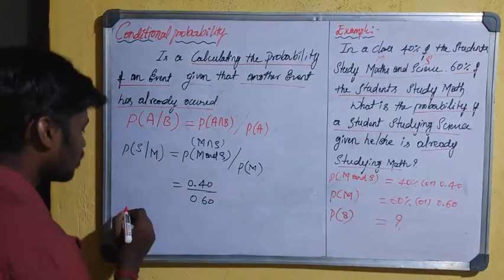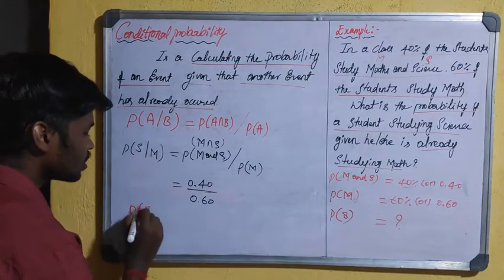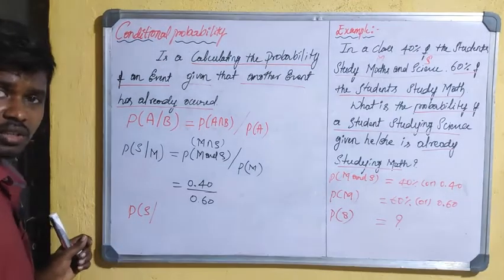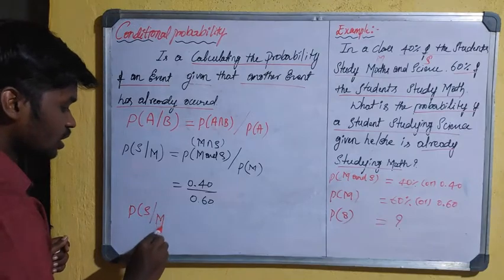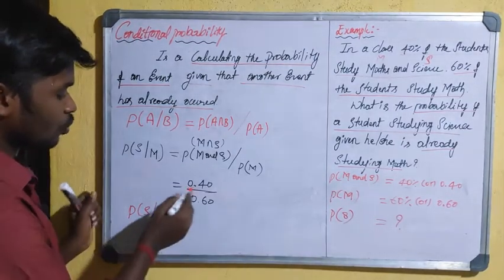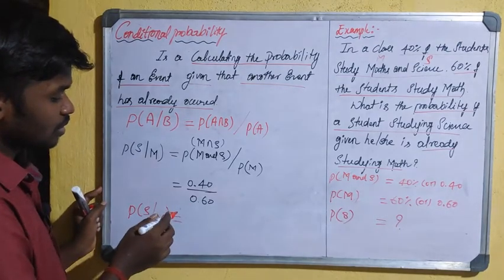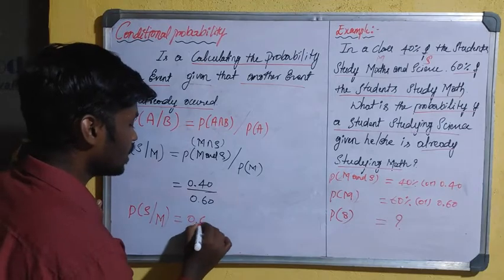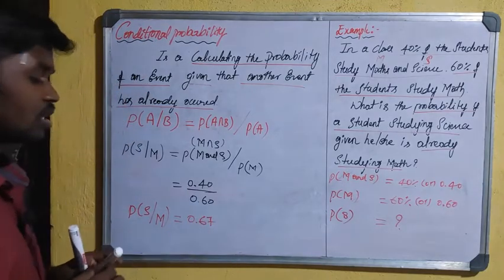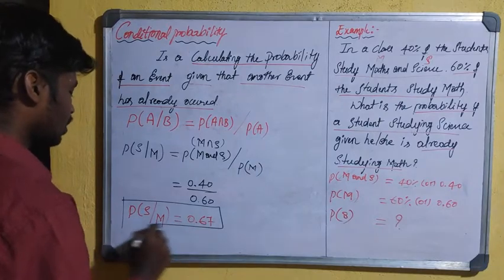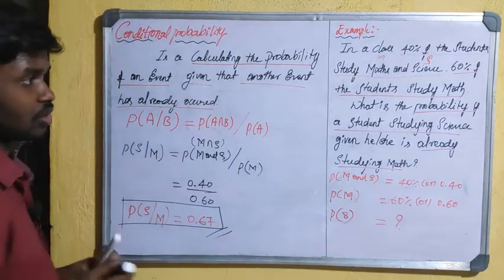Now the probability of science students if a maths student already studied: 0.40 divided by 0.60, that is 0.67. So 0.67 is your probability for this illustration.